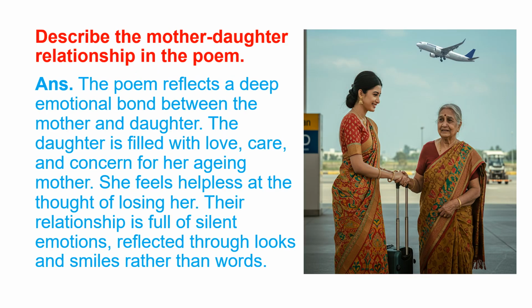Describe the mother-daughter relationship in the poem. Answer: the poem reflects a deep emotional bond between the mother and daughter. The daughter is filled with love, care, and concern for her aging mother. She feels helpless at the thought of losing her. Their relationship is full of silent emotions, reflected through looks and smiles rather than words.